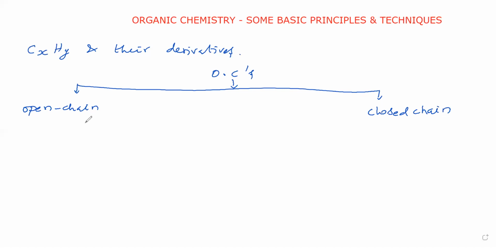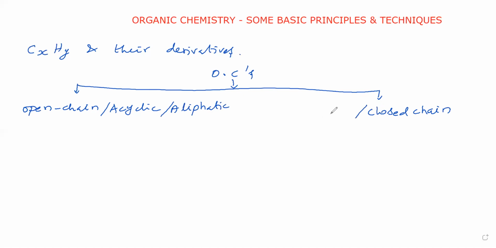For open chain compounds, another name is acyclic. It is not cyclic. These compounds come under the aliphatic category, aliphatic compounds.